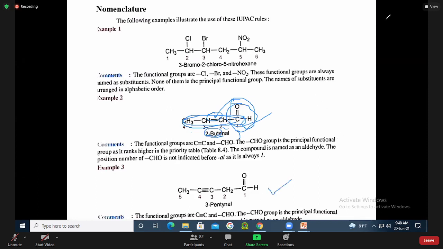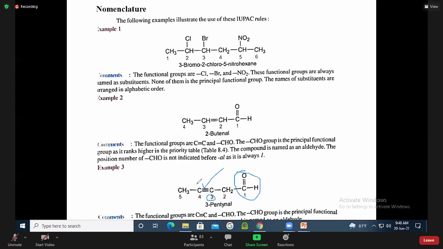How about this one? Explain. Sir, it is pentyne. It has an aldehyde group, right? Yes, sir. This has a triple bond at number 3 carbon. In case of a triple bond, we say pentyne, right? 1, 2, 3, 4, 5.